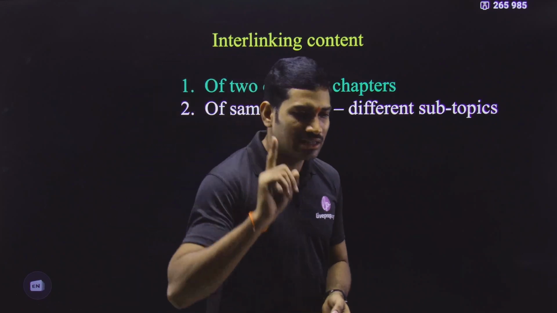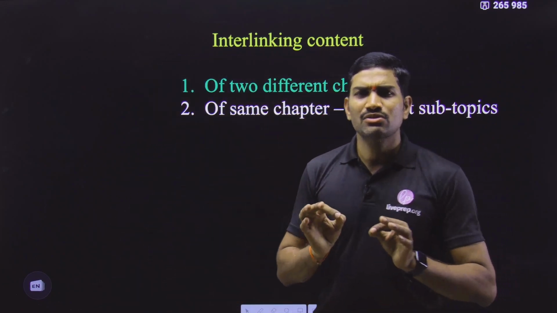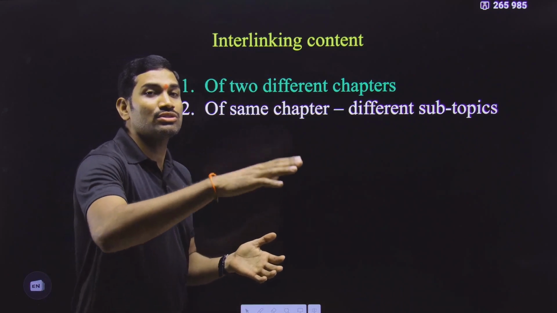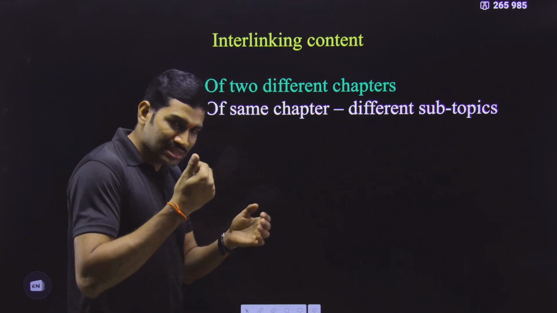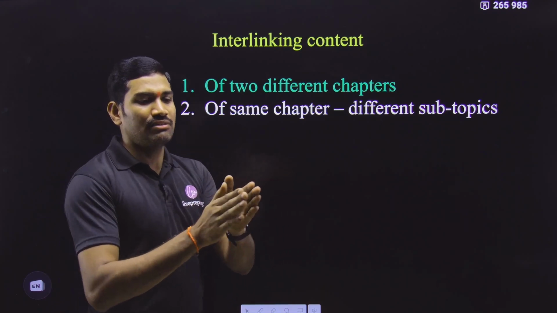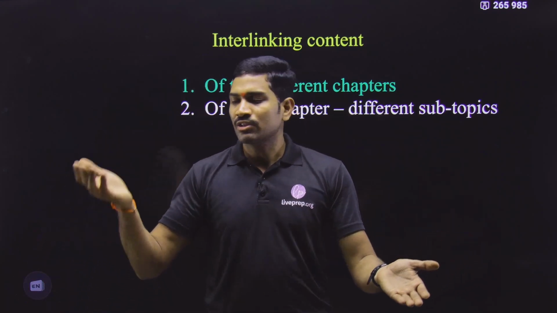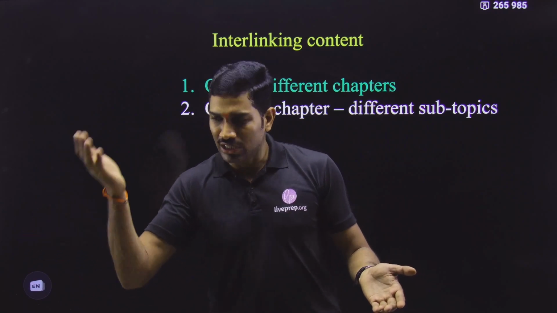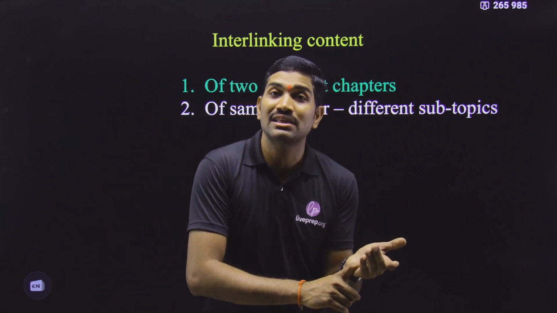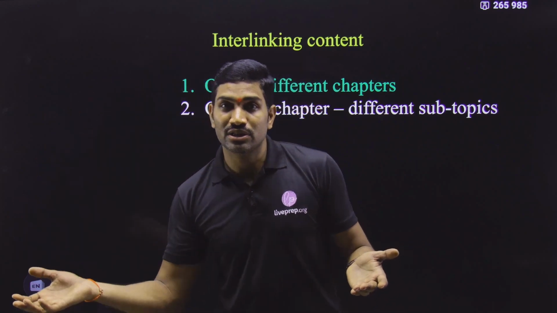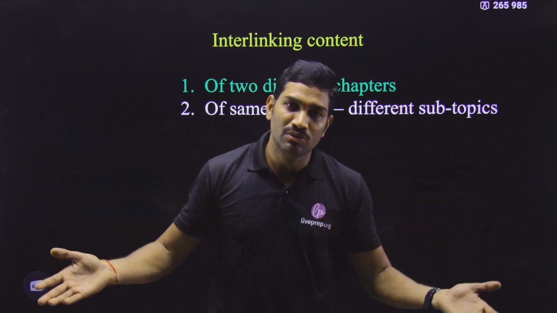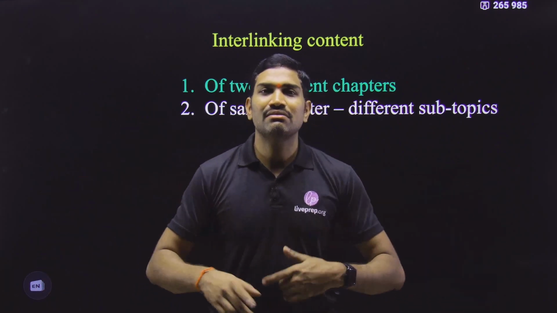So in this way some interlinkings are there. Whenever interlinkings are there, we will clearly specify that this is the interlinking content. This content we will discuss in so and so chapter, so and so location. Suppose the same chapter, so and so location, we will say that. And this interlinking information we will discuss at both the locations. Suppose once we are starting the first one, here also we will talk about this, and once we are going through the other one, there also we will say that we already studied this information, it is interlinking. So in this way it will become easy for you.